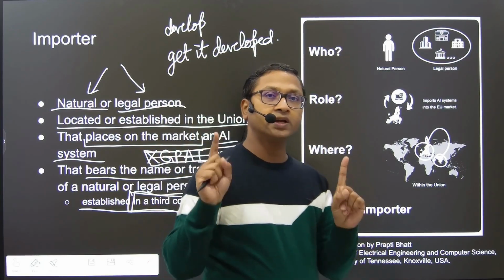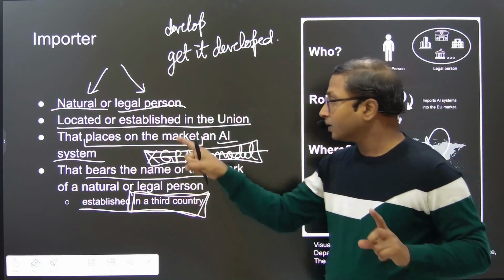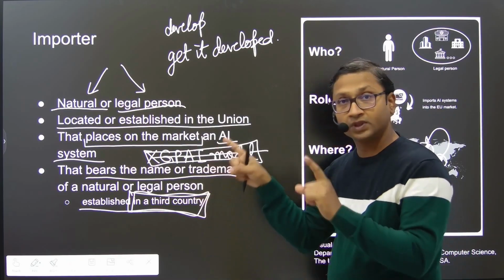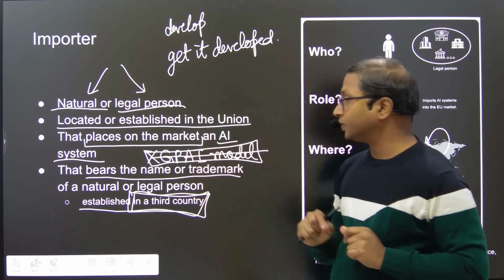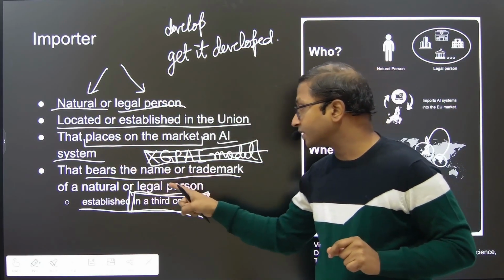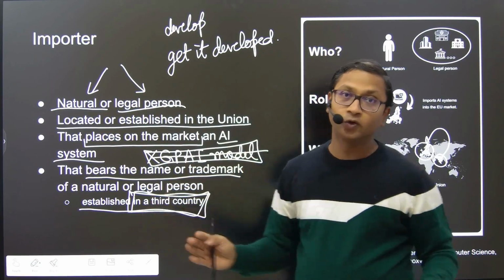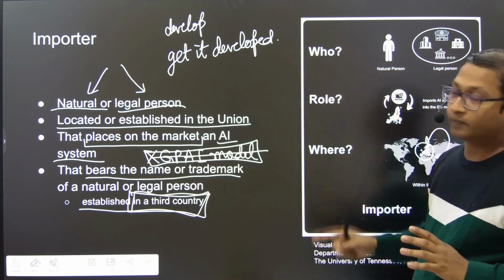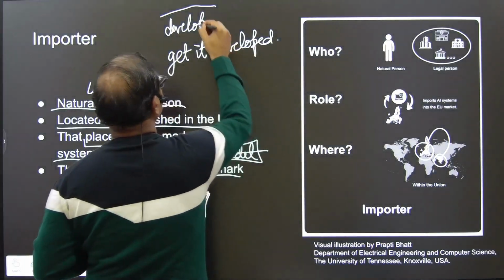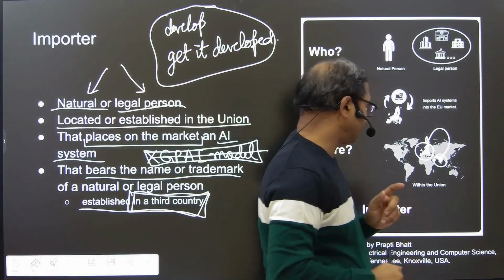For importer, it is important to be established in the Union and to place on the EU market that AI system for the first time. Note the exclusion of GPAI. It bears the name or trademark of a natural or legal person established in a country outside the European Union. That becomes an importer, and an importer is not a provider because it does not develop or get any AI developed.